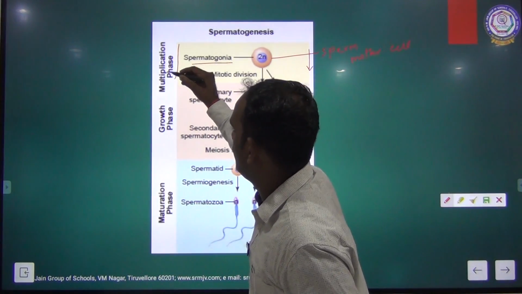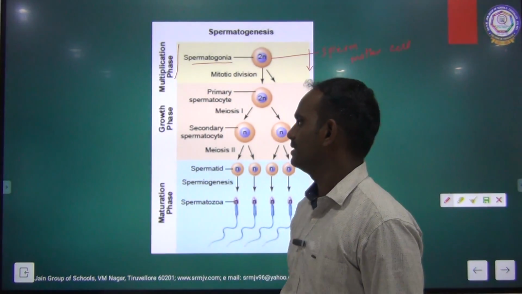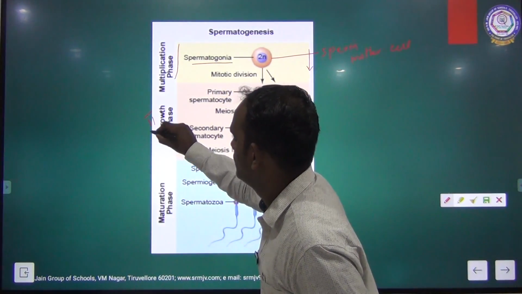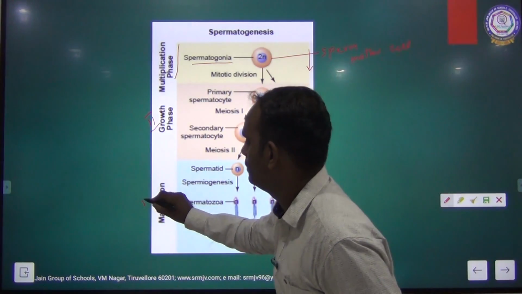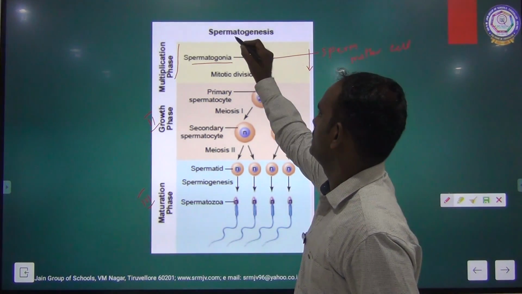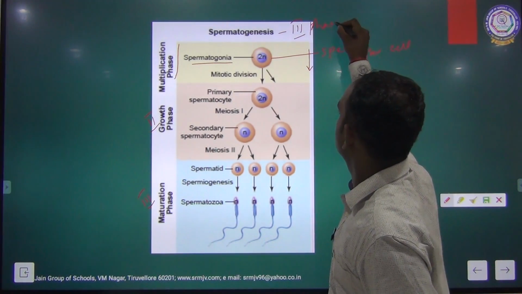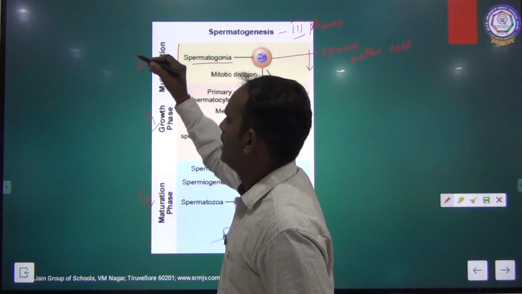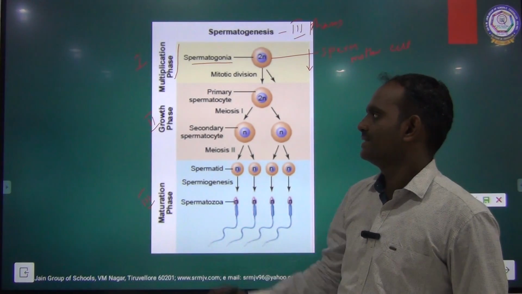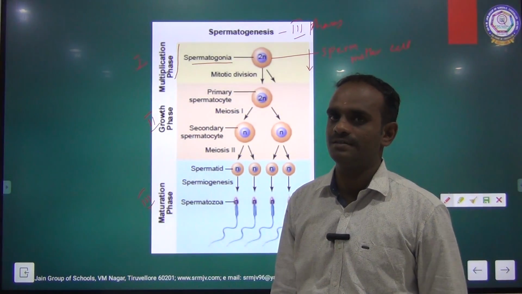Up to this it is called the multiplication phase. The first one is the multiplication phase, the second one is the growth phase, and the third one is the maturation phase.